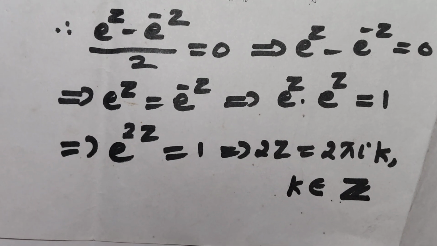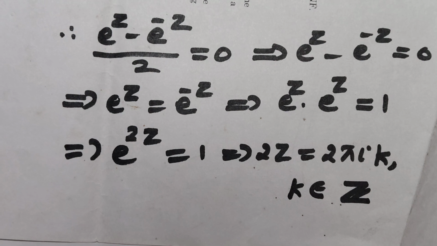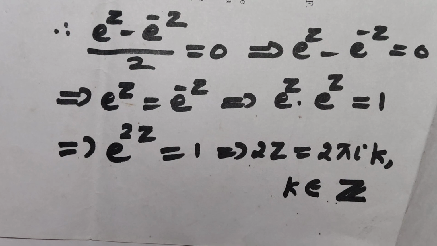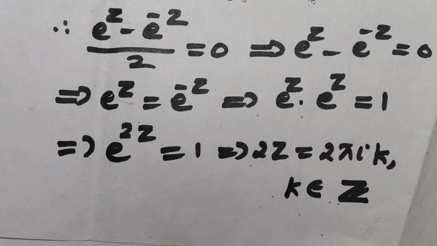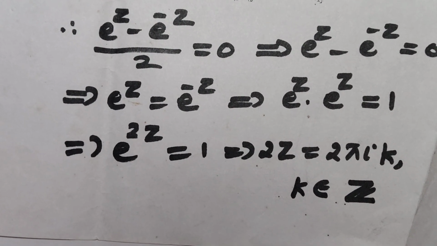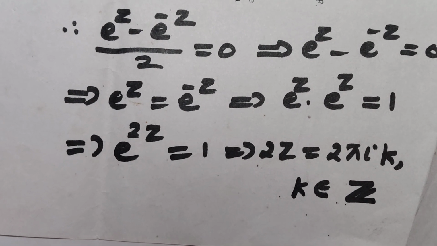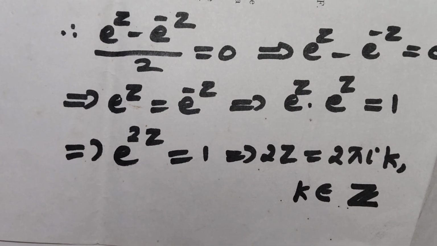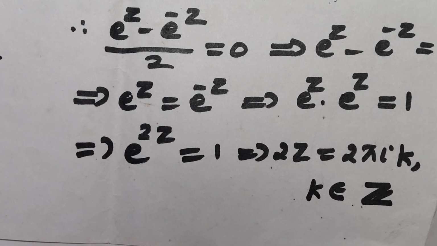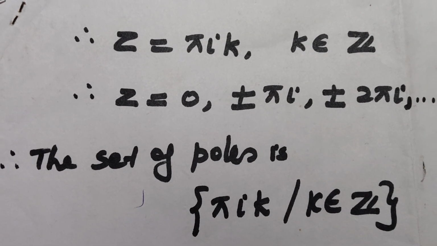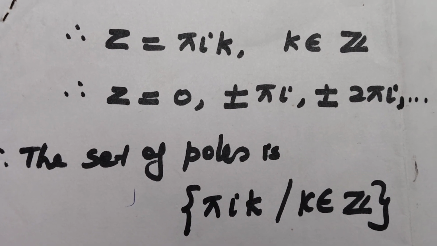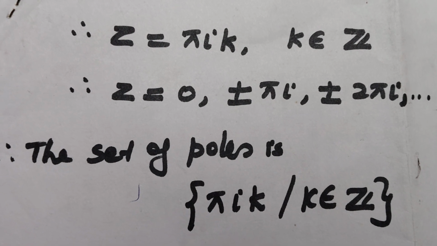sinh z = 0 implies (e^z - e^-z)/2 = 0. That implies e^z - e^-z = 0. That implies e^z = e^-z, that is e^z into e^z = 1. That means e^(2z) = 1 implies 2z = 2πik, where k belongs to Z, the set of all integers. And therefore z = πik, k belongs to Z, that is z = 0, plus or minus πi, plus or minus 2πi, etc.